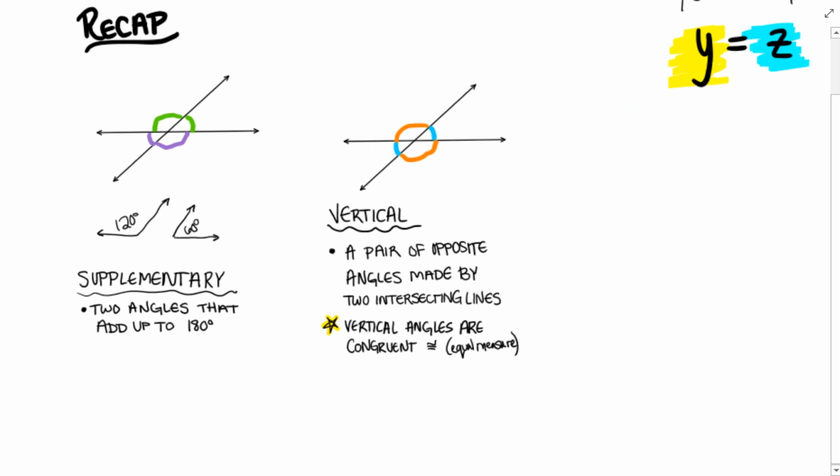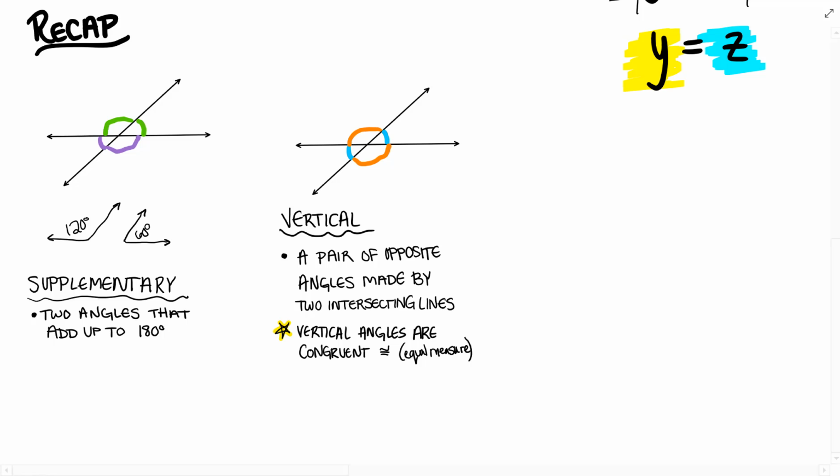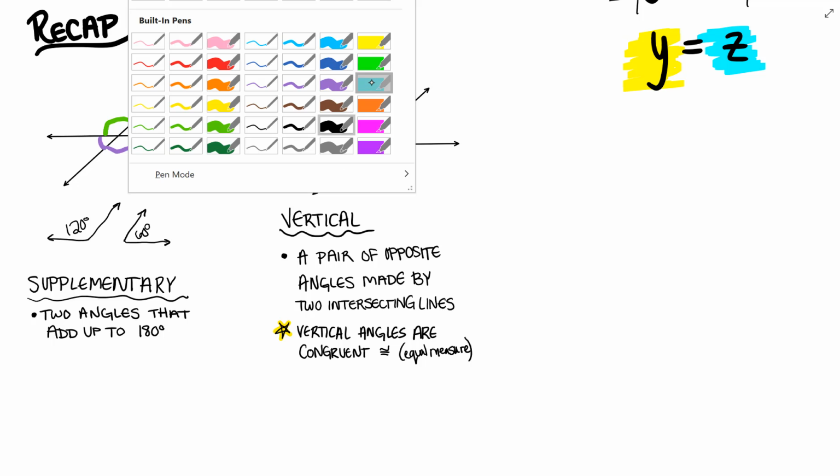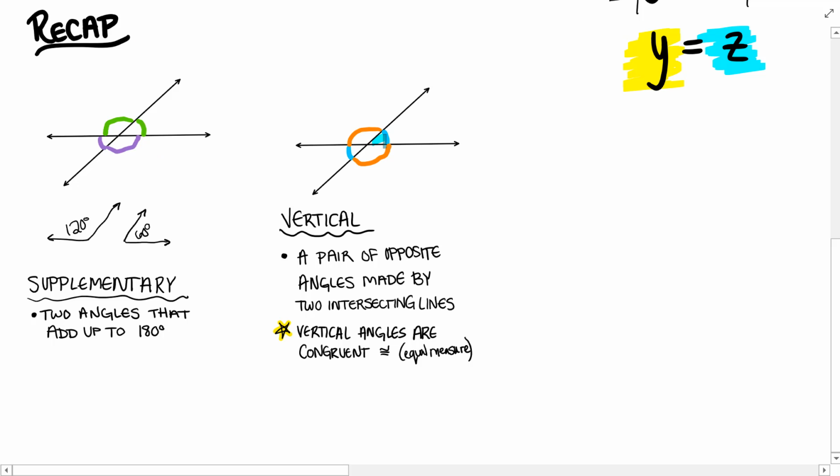Those are called vertical angles. Here we have a pair of vertical angles. The blue angles are vertical and they are congruent, meaning they are of equal measure. The orange angles are also congruent of equal measure. They are also known as vertical angles because they are across the intersection, across the X from one another.